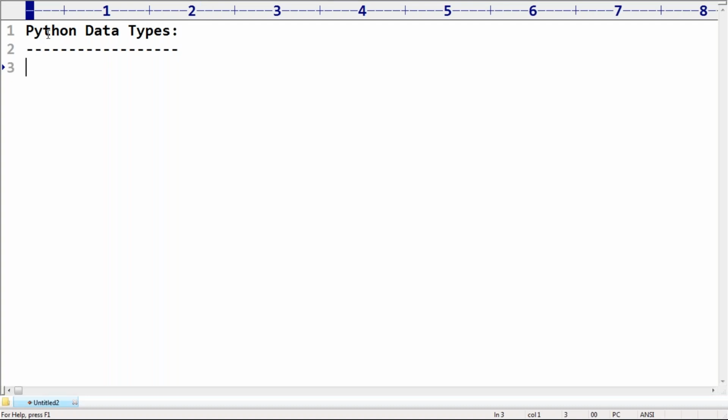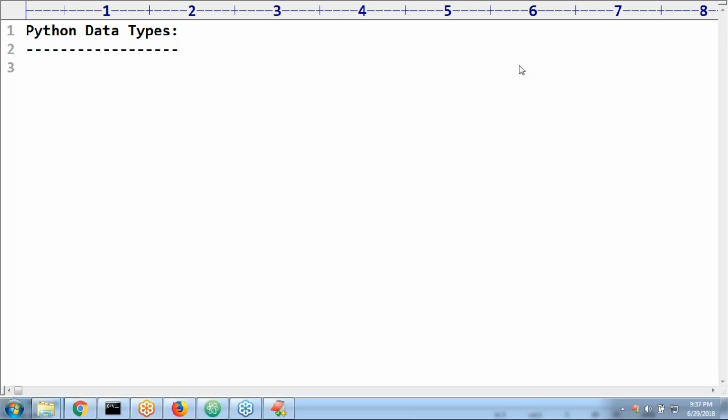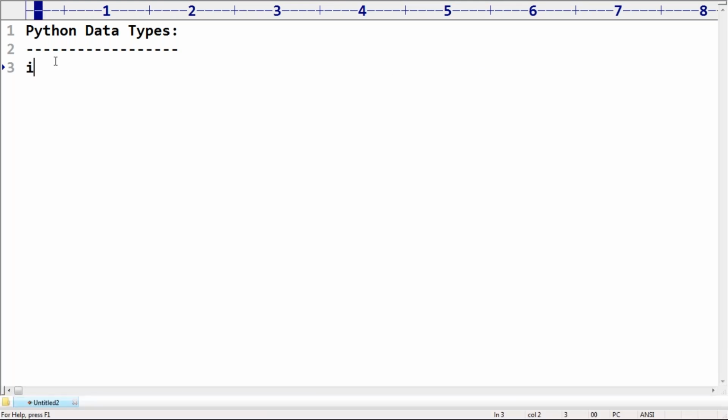Last session we had a discussion about Python data types. Can you please spell out whatever types you remember from the last session? Please respond. Whatever names you remember, can you please spell them out, sir? Int, I hope we covered. Whether we covered or not, forget about that.